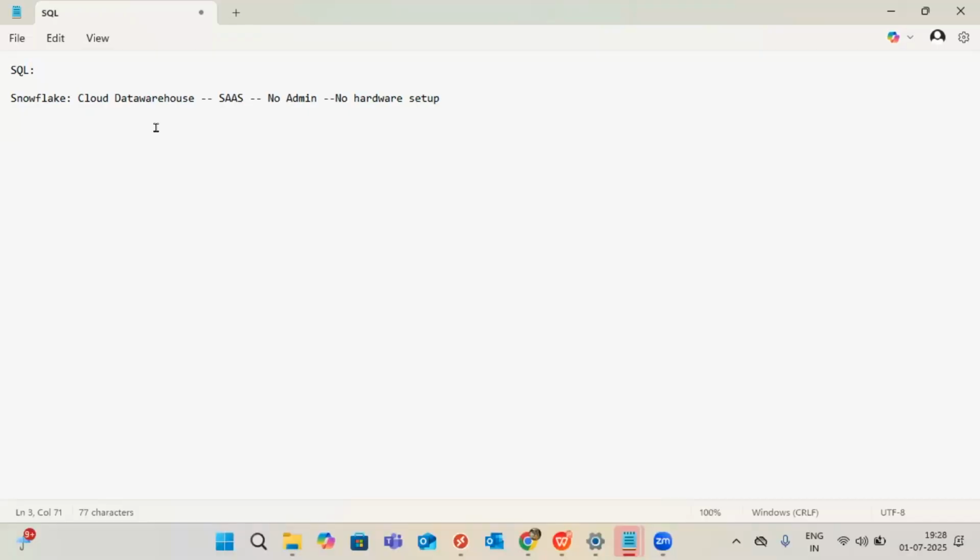Very straightforward. So Snowflake is a totally cloud data warehouse. SaiSri, then why do we want to go for Snowflake, when I have Redshift, that is also cloud, and BigQuery, that is also a cloud data warehouse? Yes, I agree. But Redshift will support only AWS, and GCP will support only BigQuery.